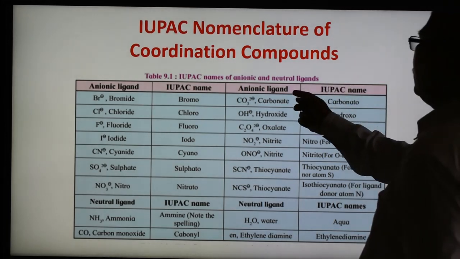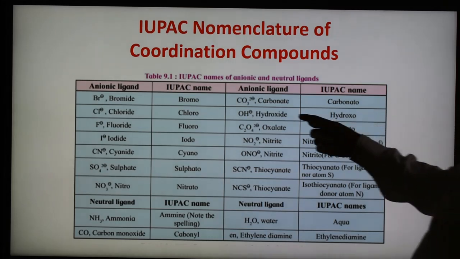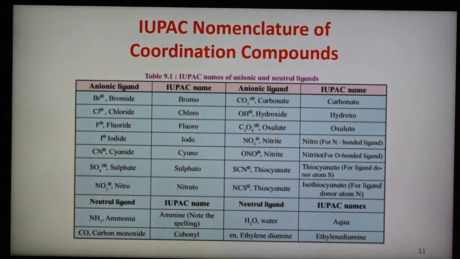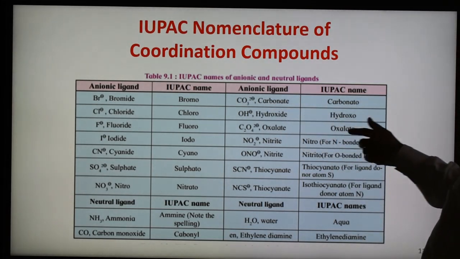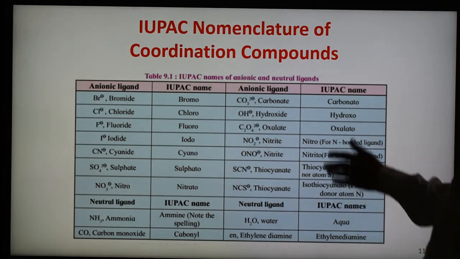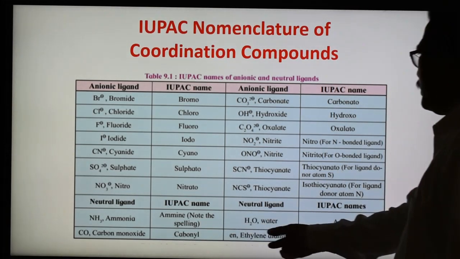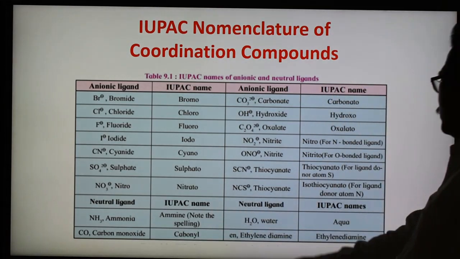And here are more anionic ligands, also carbonato. So carbonate is carbonato, hydroxide is hydroxo, oxalate is oxalato, like that. So here the names are given, and the IUPAC name is also given for water, aqua. So these are the names of the anionic and neutral ligands. Here the neutral ligand is ammonia, and these are also neutral ligands.